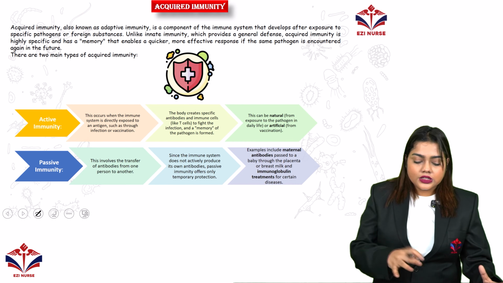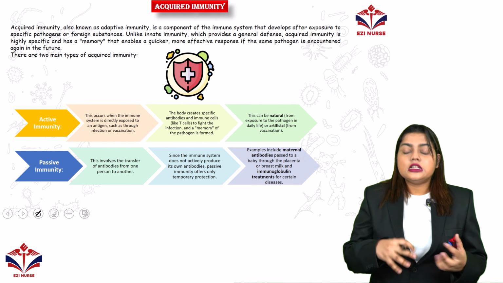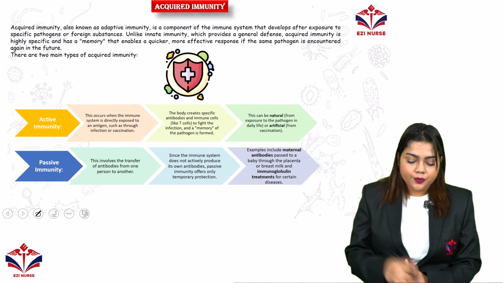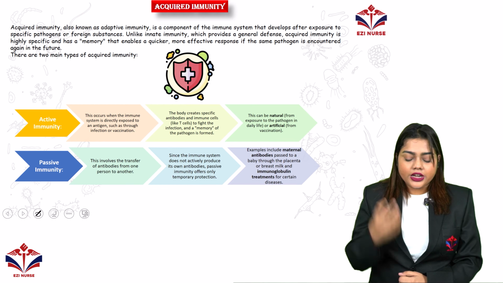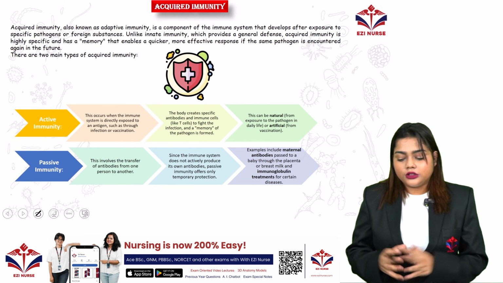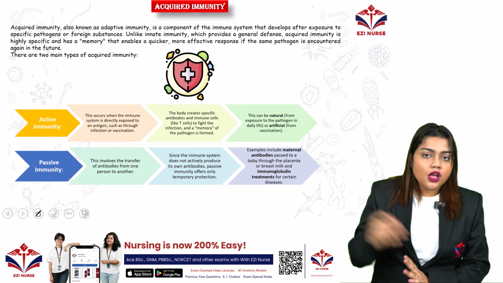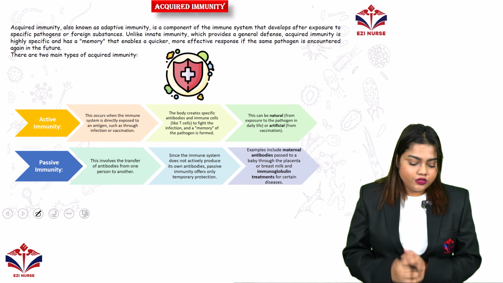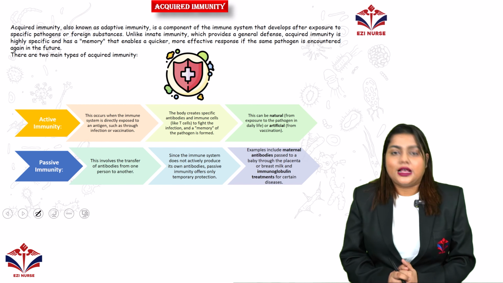It is a little tougher and different, and very strong compared to innate immunity, with a quicker and more effective response if the same pathogen is encountered again in the future. There are two main types of acquired immunity, as I told, active and passive.